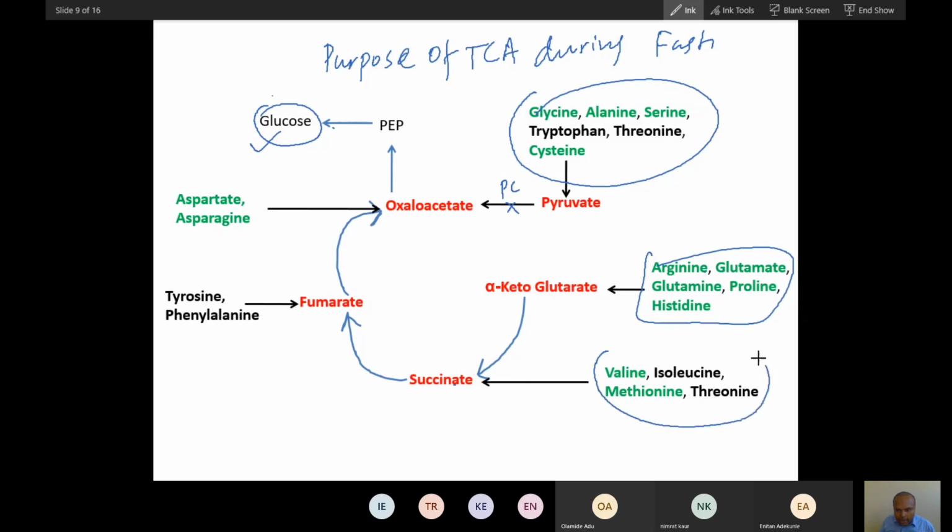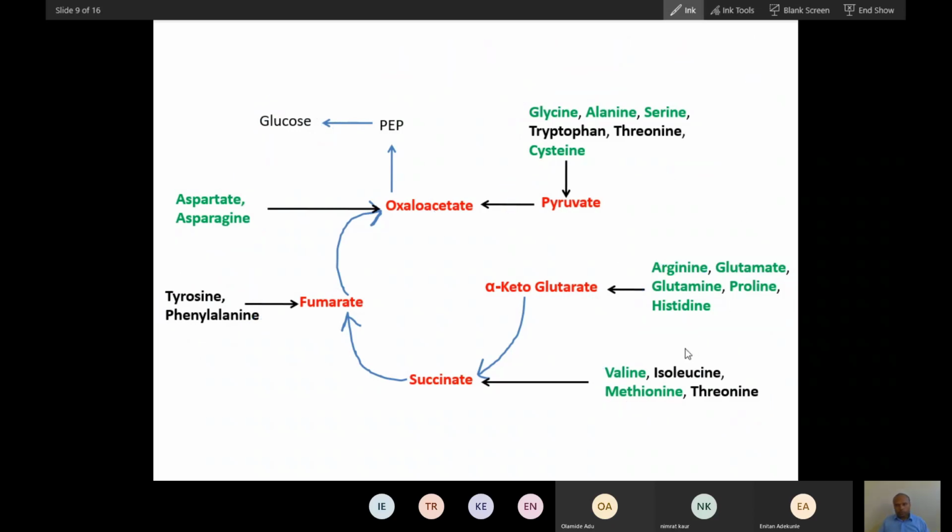Now a few amino acids, I told you V, I, M and T also. So these amino acids will convert into succinate, and this succinate will convert into fumarate, fumarate into oxaloacetate and into glucose. You can see some amino acids convert into succinate, and these two amino acids will convert into fumarate, and fumarate into oxaloacetate and then glucose. These two amino acids will convert into oxaloacetate and oxaloacetate into glucose. Now did you all understand this concept? I'm not going to tell you which amino acid. Just remember a few. This is how amino acids join the Krebs cycle, and this intermediate will ultimately convert into glucose.